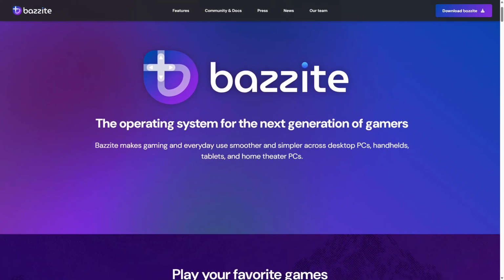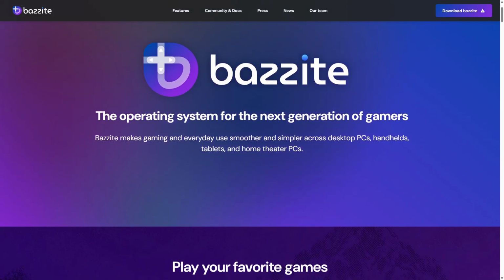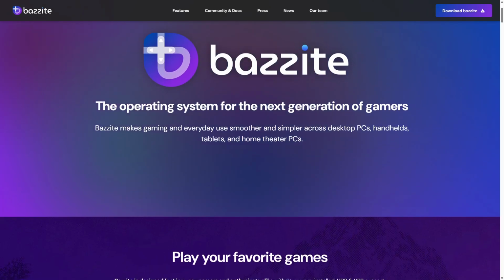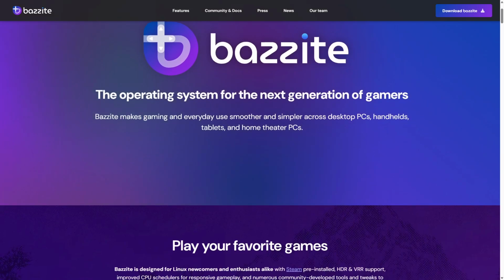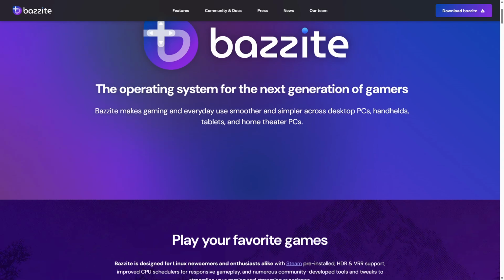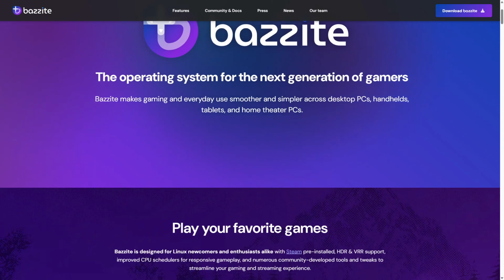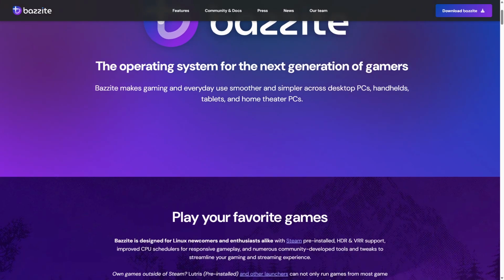However, Bazzite requires some Linux know-how, as its Arch base demands manual configuration and troubleshooting. This distro is perfect for experienced users who want to tweak every aspect of their system, from kernel parameters to graphics settings, to maximize gaming performance. While it excels in customization and bleeding-edge updates, beginners might find the learning curve steep compared to more user-friendly distros.